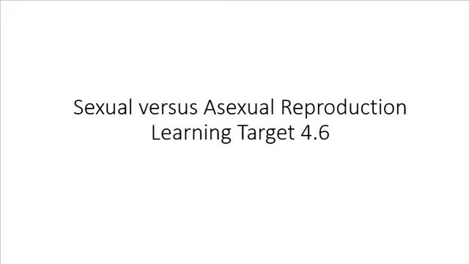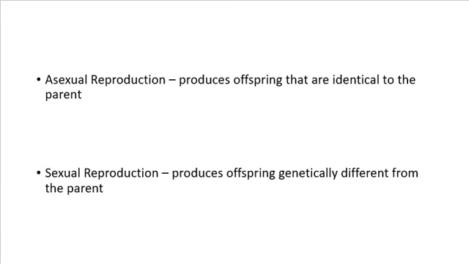So sometimes cells are dividing to create entirely new organisms. And those organisms can be produced through either sexual or asexual reproduction. And different types of cell division can lead to sexual or asexual reproduction. So let's start by defining sexual and asexual reproduction, because there's a pretty big difference in what happens when new organisms are created by those 2 types of reproduction.